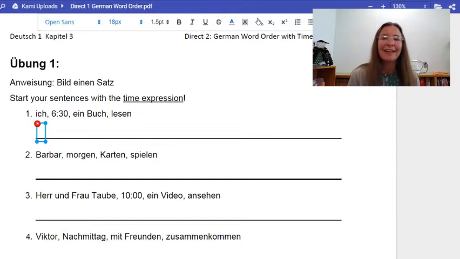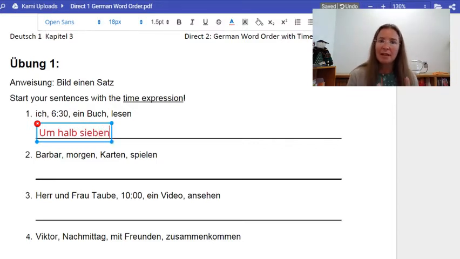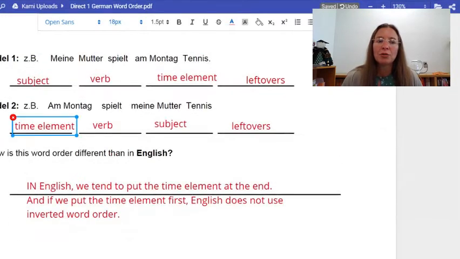In German, I say, you got it, and I'm going to write out how I would say it using that time expression with the half hours, and that word I use is halb. So I would say halb, and then I think forward, spring ahead, right? The hour coming up is sieben, halb sieben. That's my time element. Now remember, when I'm using model 2, starting with a time element, I use that inverted word order, verb, and then my subject.